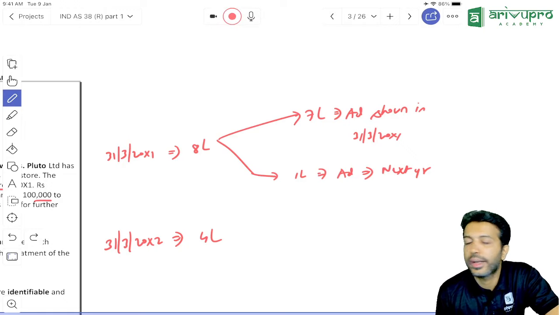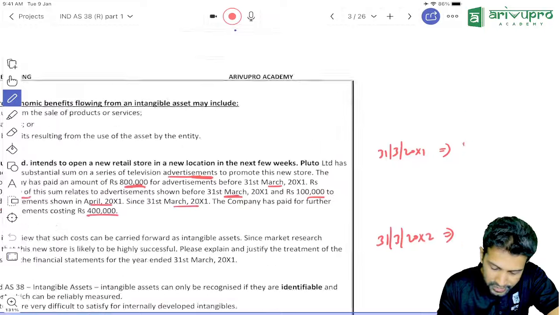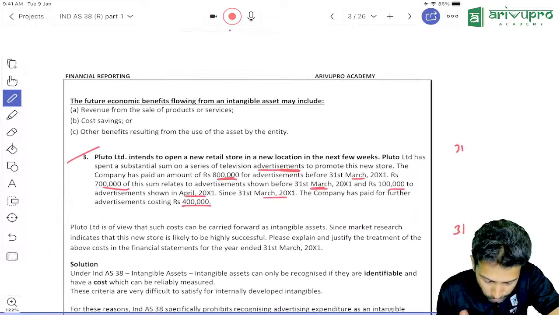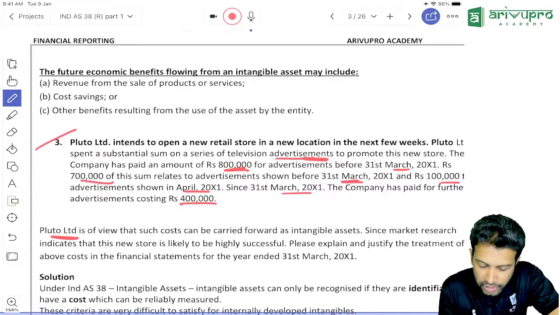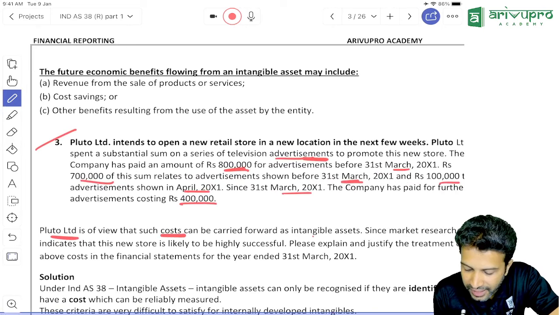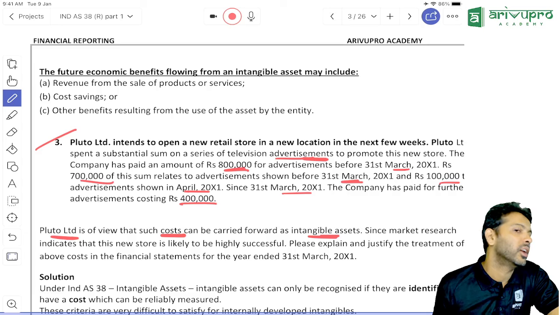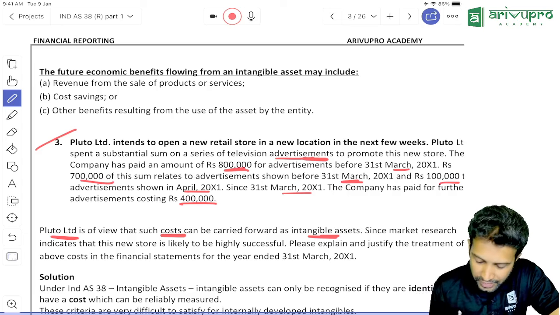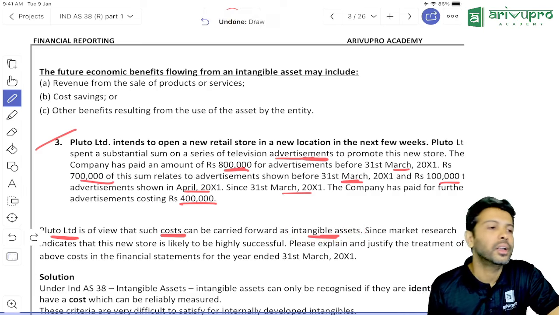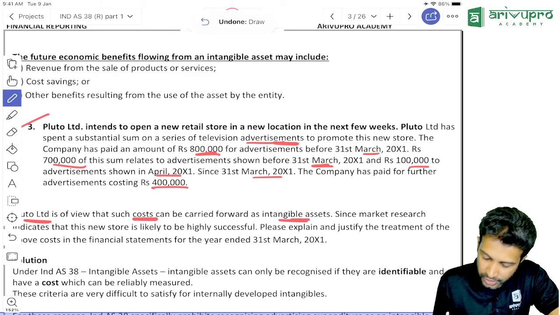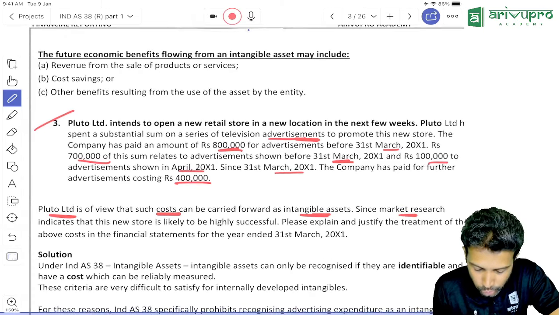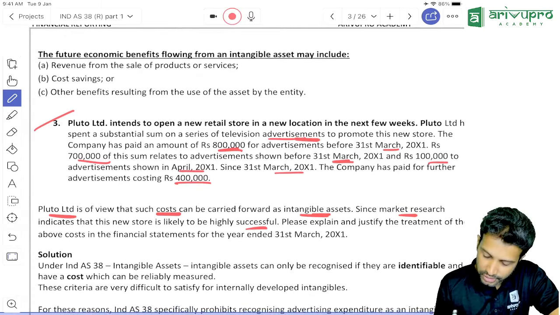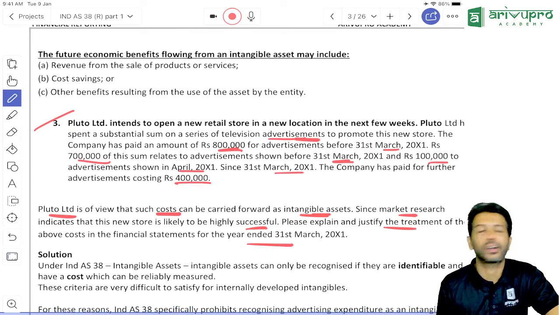Is the data okay to you? Okay, let's see what our accountant Brahaspati wants to do. Pluto Limited is of the view that such cost can be carried forward as an intangible asset. Company is saying we will capitalize this and show this expenditure as an intangible asset in our balance sheet. Since market research indicates that the new store is likely to be highly successful, please explain and justify the treatment. What is it, sir?